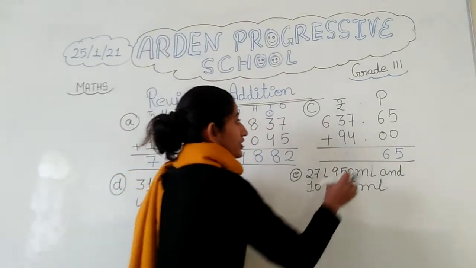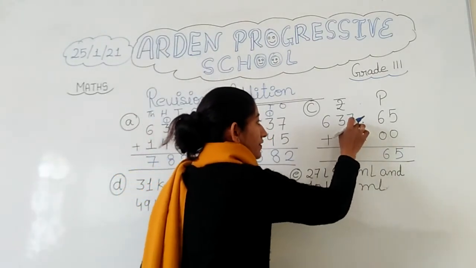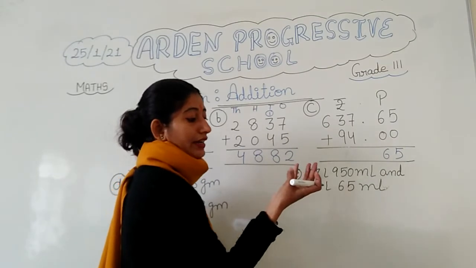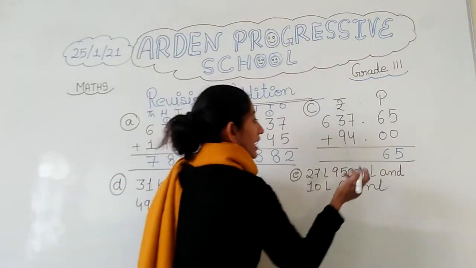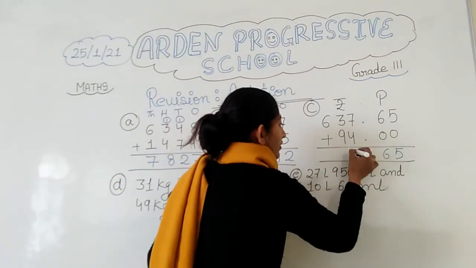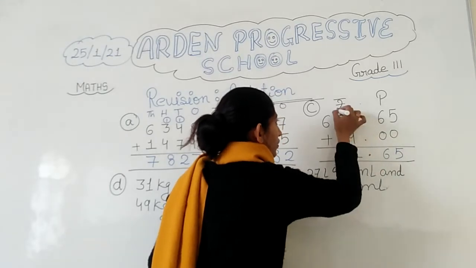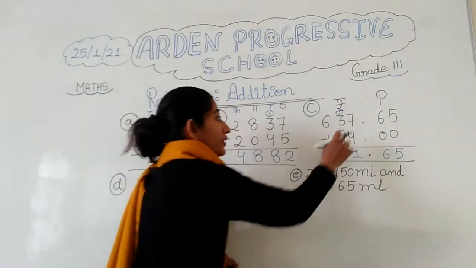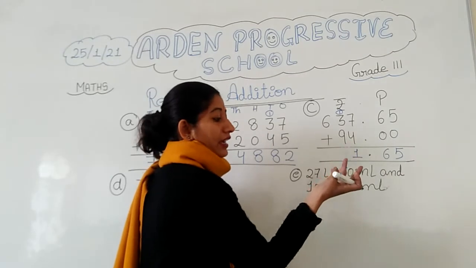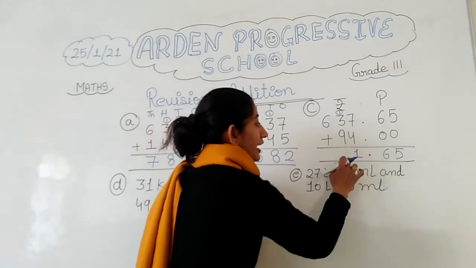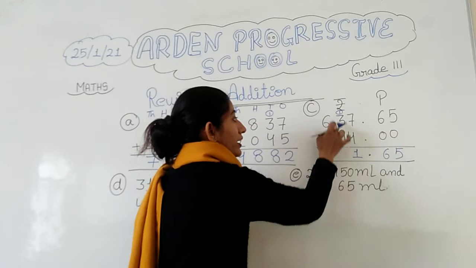Now let's do addition. 7 plus 4, count after 7: 7, 8, 9, 10 and 11. We are getting 11, so we put 1 here and 1 will be the carry. Again you can check: 7, 8, 9, 10 and 11. Of 11, I have written 1 and 1 is the carry. Now let's add this one.